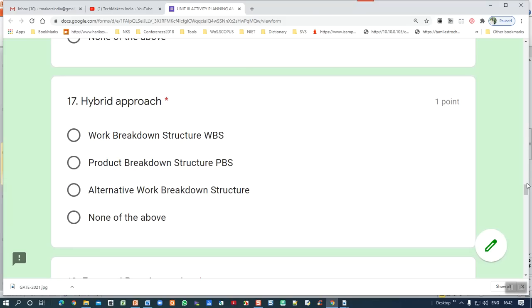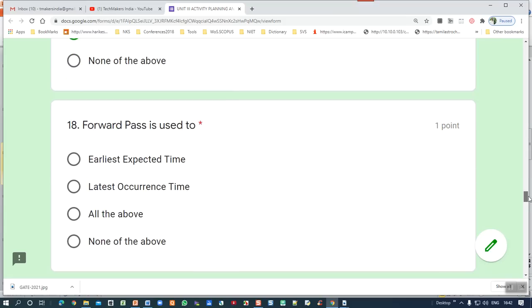17th question, hybrid. Hybrid means what? This is the alternate work breakdown structure. This breakdown structure is also combined, isn't it? So we can choose the third answer. Alternate work breakdown structure, here work refers to it. Some features will also come here, but because of this alternate work breakdown I am selecting this one. If some other meaning came, then none of the above. Please understand.